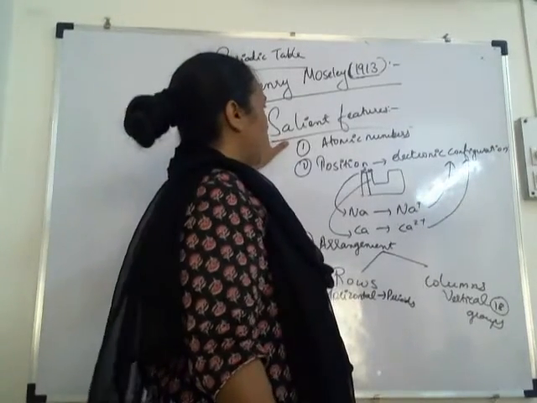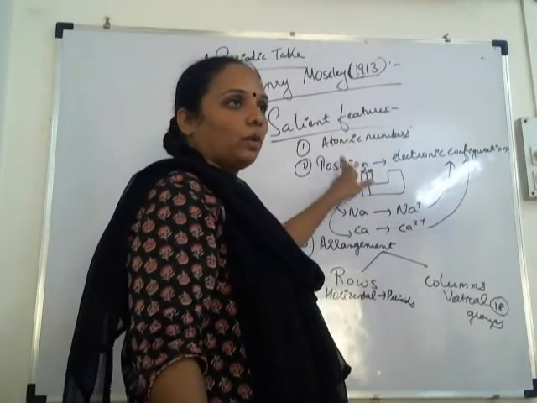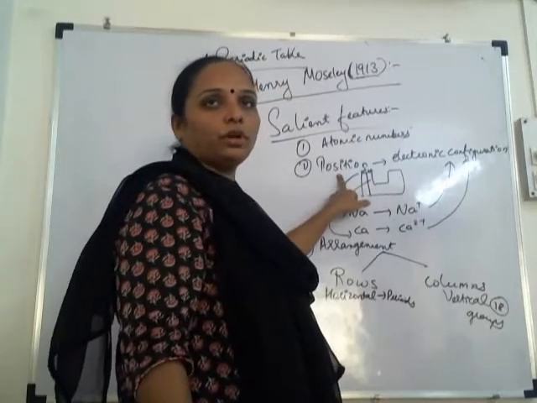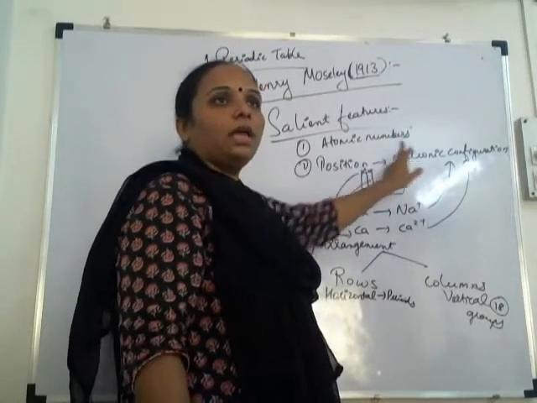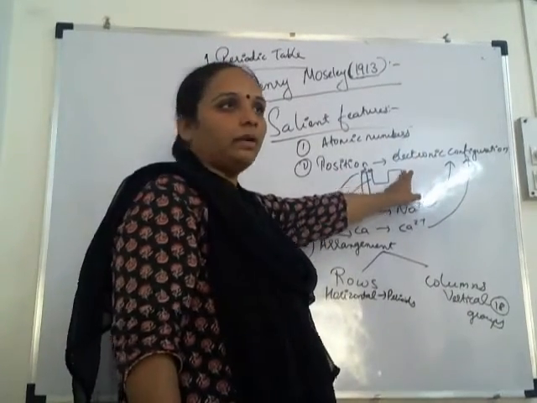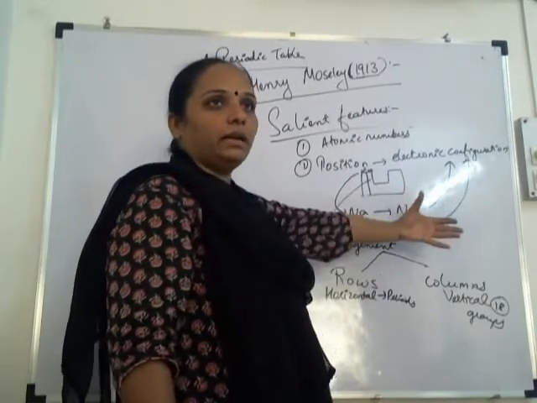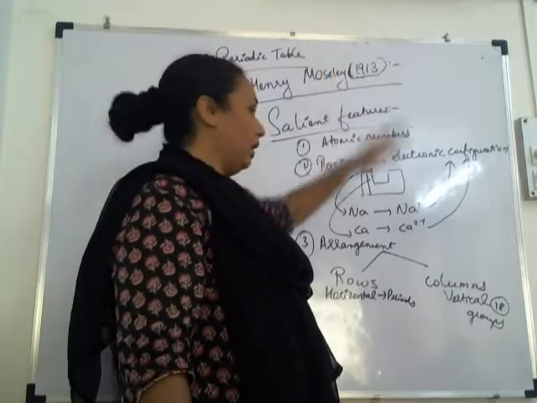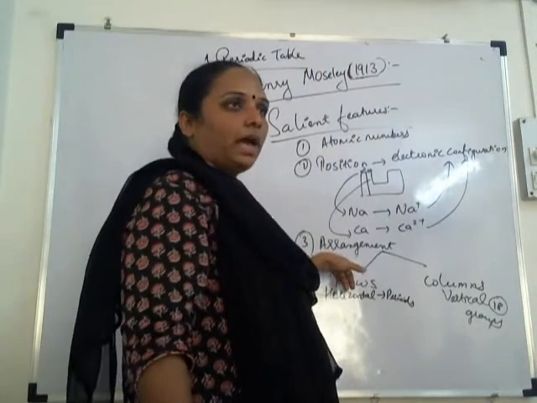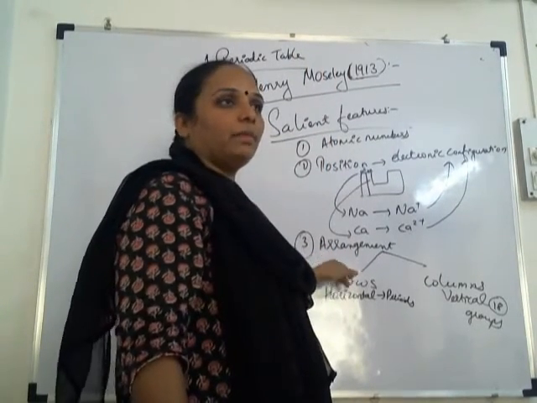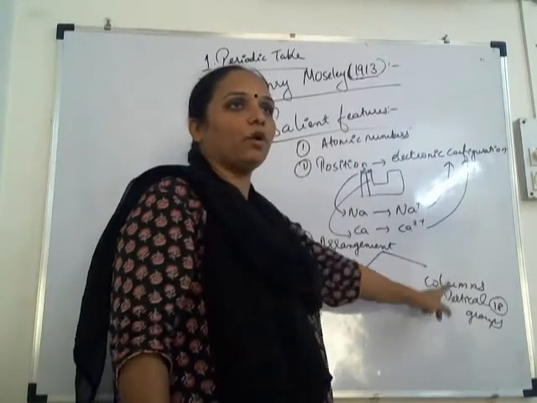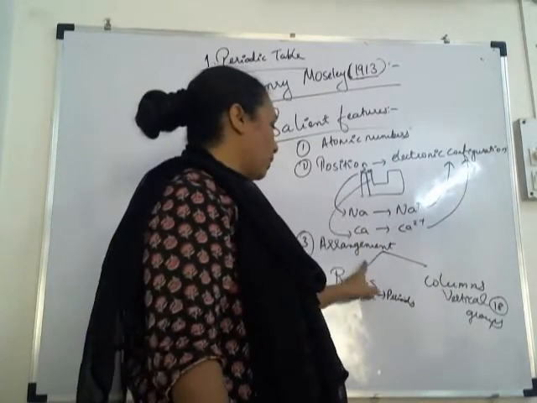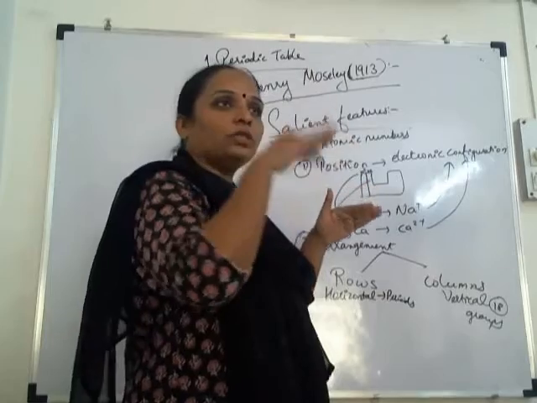So once again, salient features: according to increasing atomic number. Second, position of the element depends upon the electronic configuration of that element, like alkali metals, alkaline metals, halogens; halogens are electronegative. Then arrangement: we arrange the periodic table in rows and columns. Rows are horizontal.